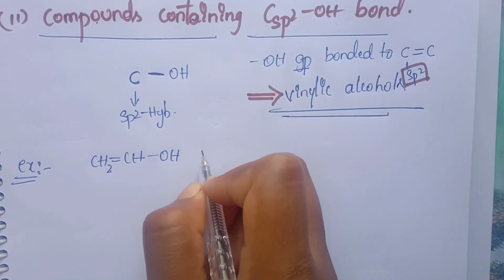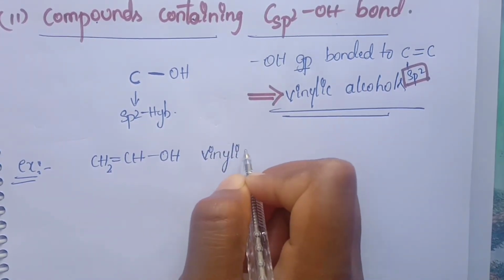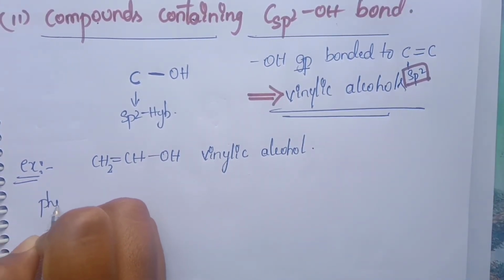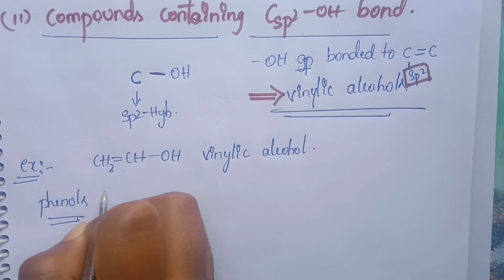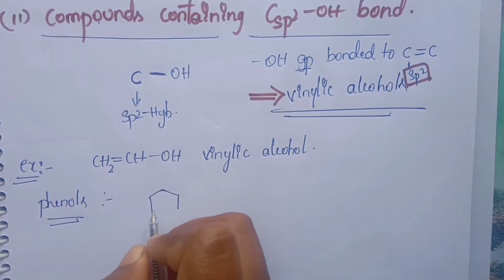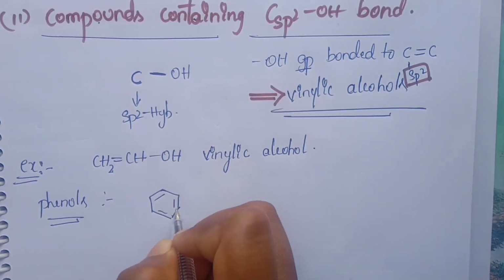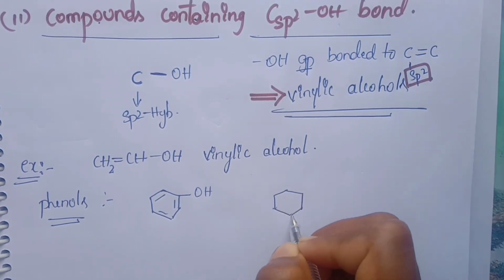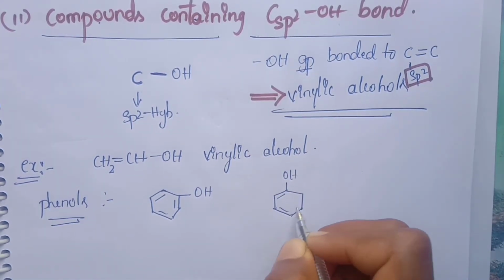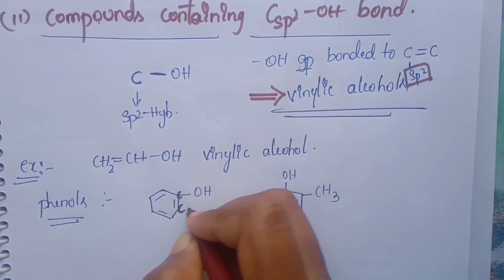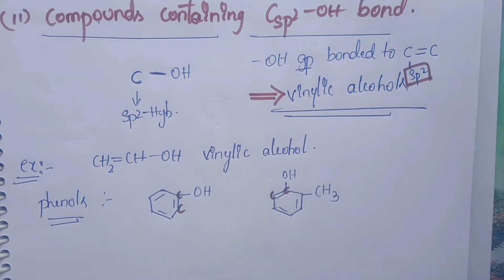This is the vinylic alcohol. Yes, we move on to the phenols. The same definition will be followed, with OH at the vinylic or aryl positions. Here there is a carbon-carbon double bond, and OH. Next, here OH and CH3. Here carbon-carbon double bond, carbon-carbon double bond. Yes, these are some of the classifications.